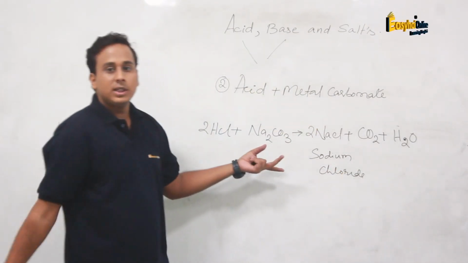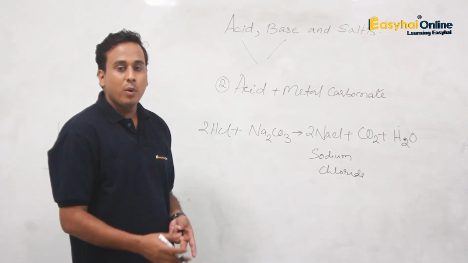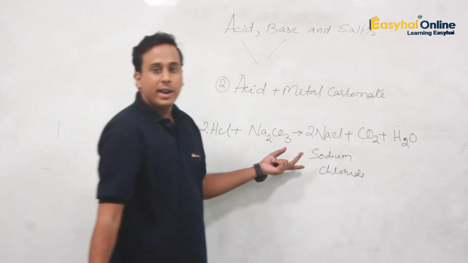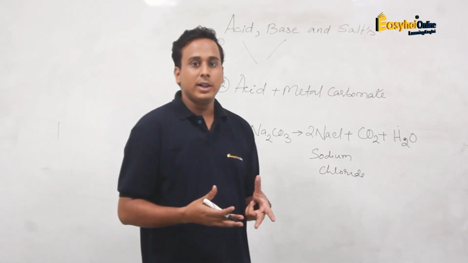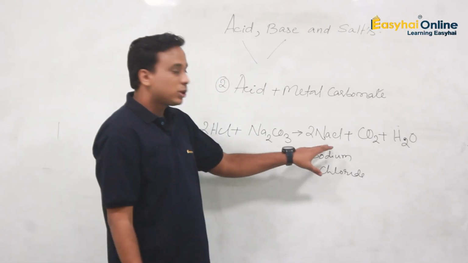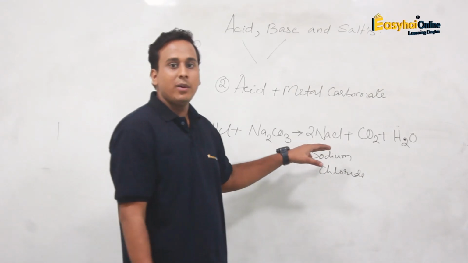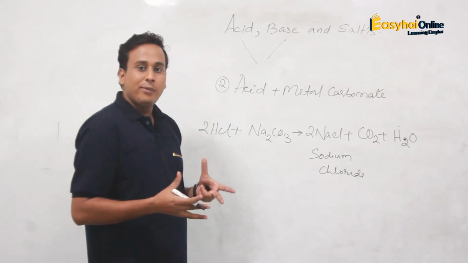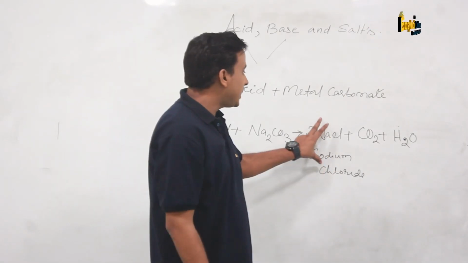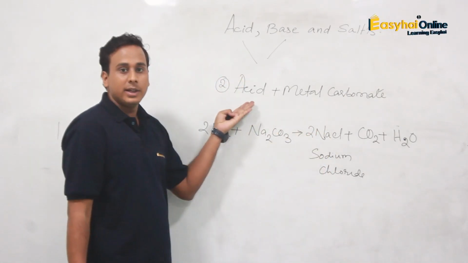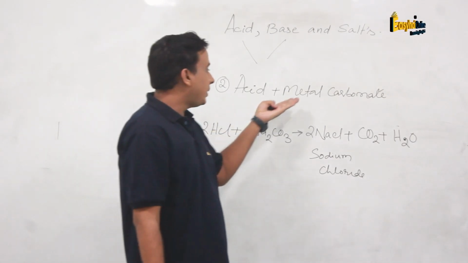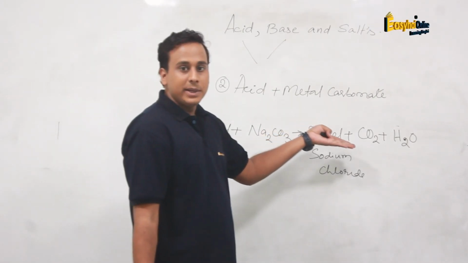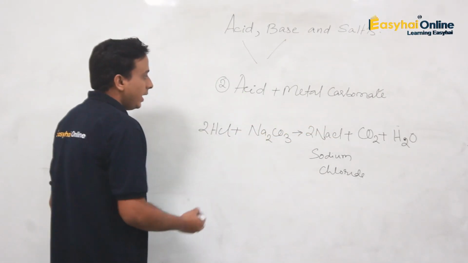Where is it used in our day-to-day life? Sodium chloride we use to make food. It is also called common salt. When our mom or our maid are cooking food, they are mixing the salt. This salt is sodium chloride. Without it our life will not be fulfilling; we cannot have food with proper taste. So this product is very important. How is it formed? It forms when acid reacts with metal carbonate. It also forms by various other means, and here one means is acid reacting with metal carbonate.